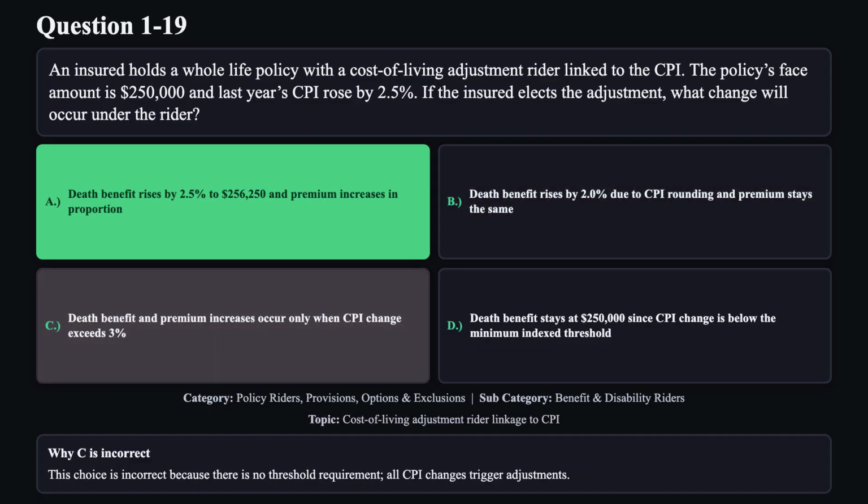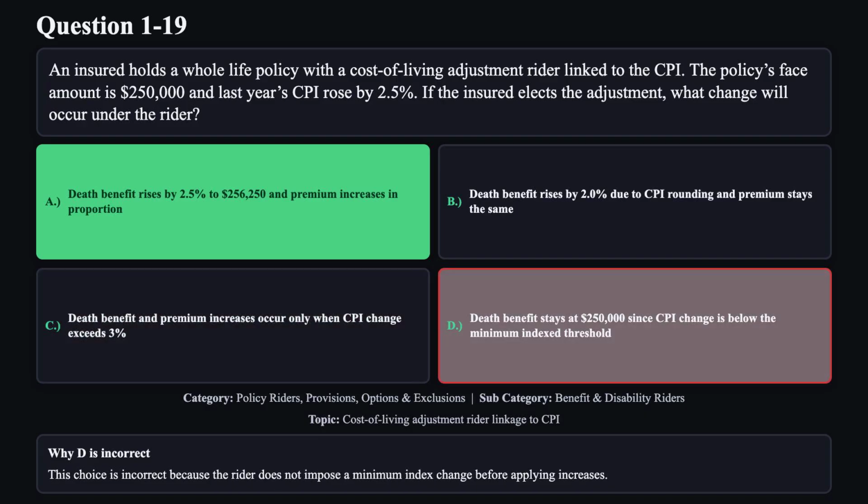Reason C is not correct. This choice is incorrect because there is no threshold requirement. All CPI changes trigger adjustments. Reason D is not correct. This choice is incorrect because the rider does not impose a minimum index change before applying increases.